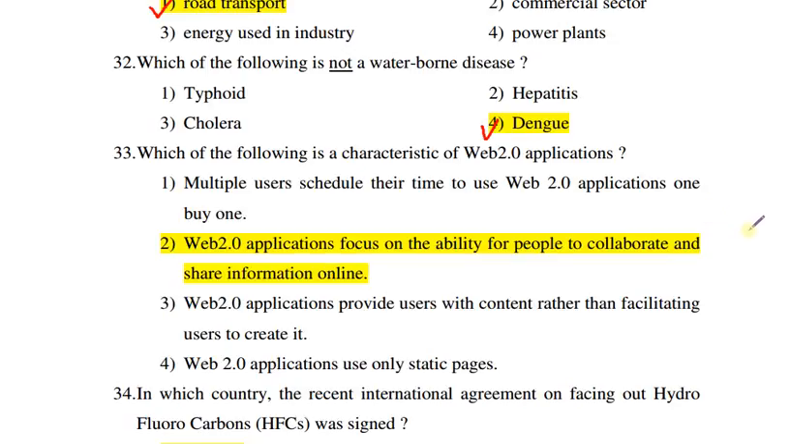Web 2.0 applications, for example, include Google Docs. In Google Docs, we can create information and share it with friends, and in collaboration, we can update the information with our friends or colleagues. Another example is web conferencing, video conferencing. So the correct answer is: Web 2.0 applications focus on the ability for people to collaborate and share information online.